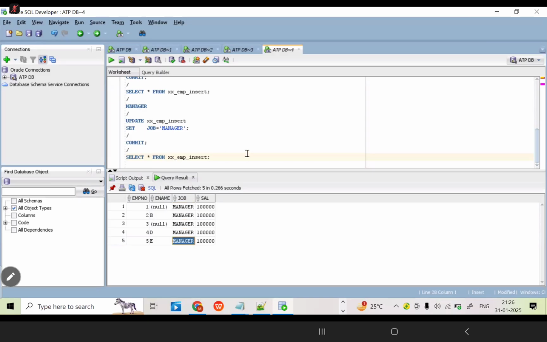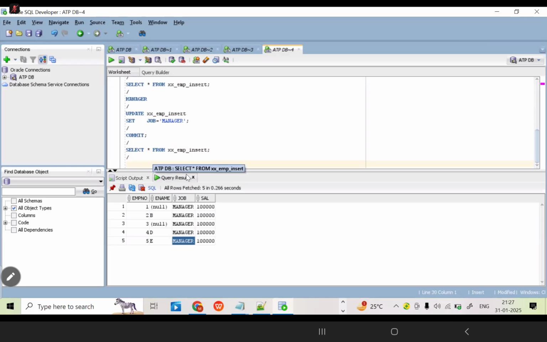Is it updated or not? Yes. Now, is this scenario correct every time? No. For example, should all the 5 employees' jobs be the same? Is it possible in a company? No. Should all the employees' salary be the same? Is it possible? No, sir, not possible. This is real time, it won't be possible. Correct or not? For example, I am going to add one column to the table.